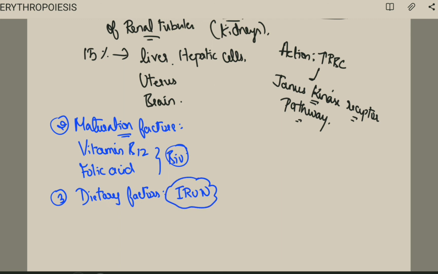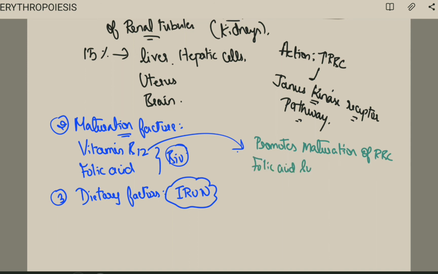Fine. So, vitamin B12, I have discussed in biochemistry, but also here, let me just give an introduction. It promotes maturation of RBC. It plays a very important role in the synthesis of nucleic acid DNA. Fine.